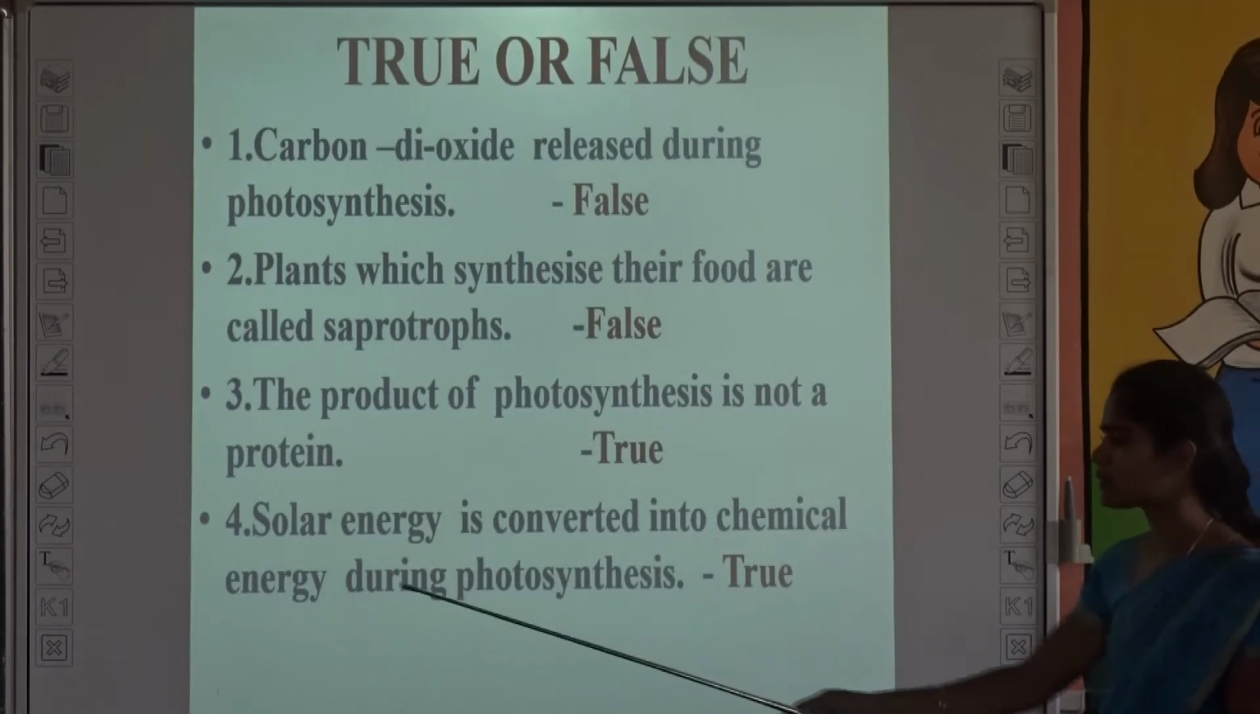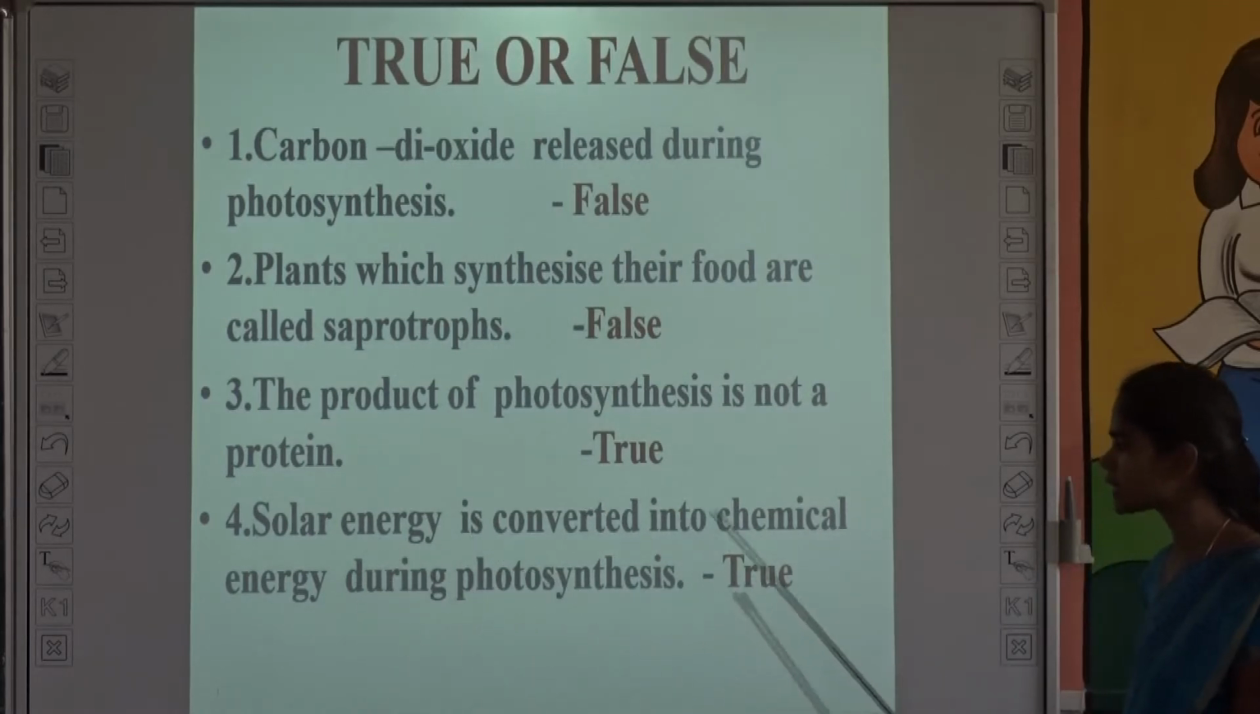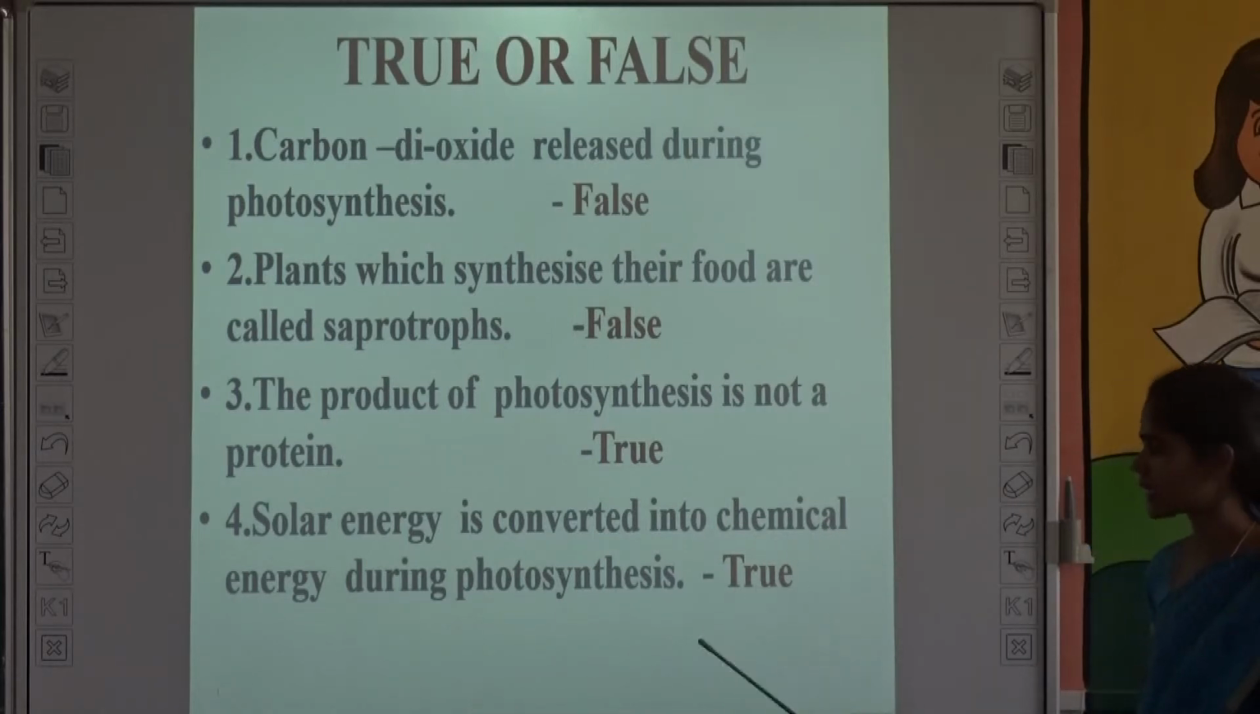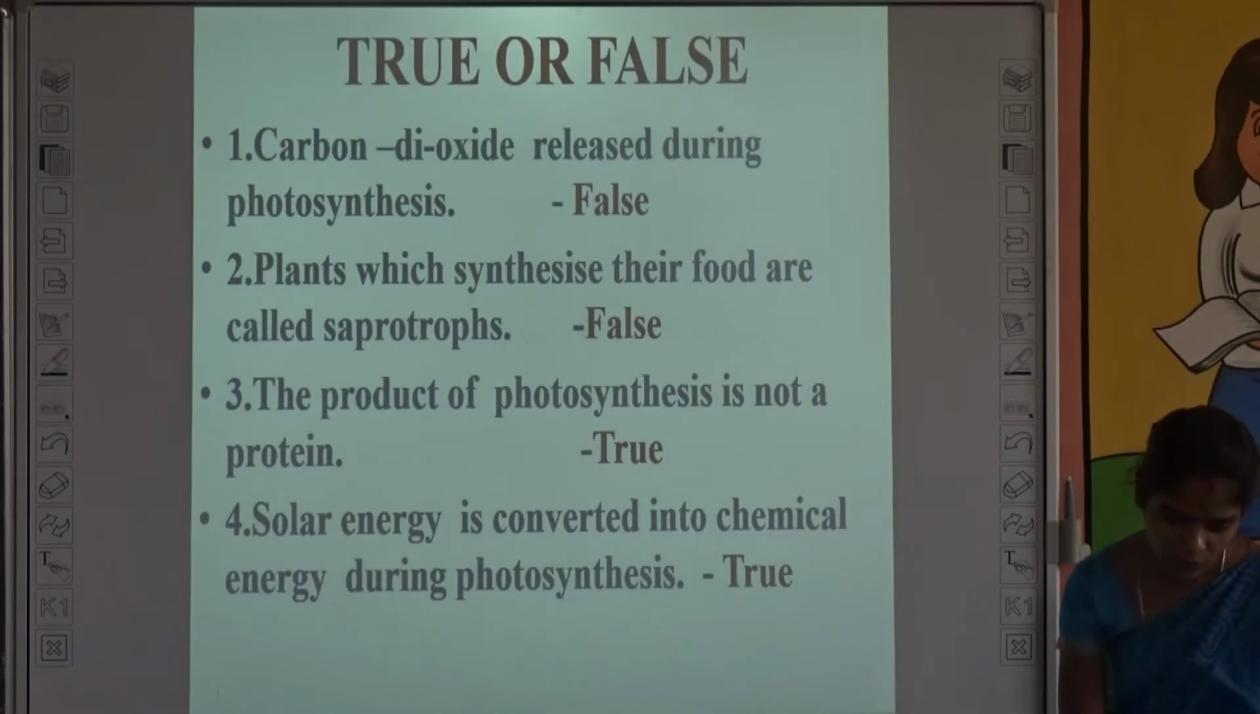It is true. And the fourth one, solar energy is converted into chemical energy during photosynthesis. So it is correct. It is true. And the next one,